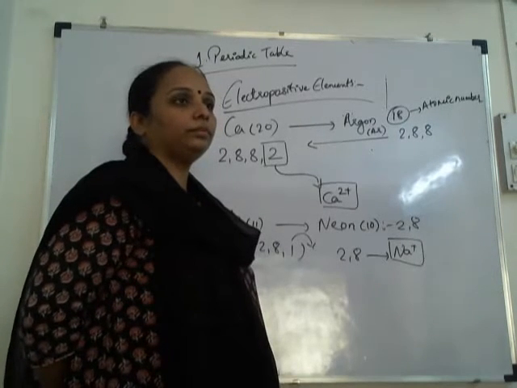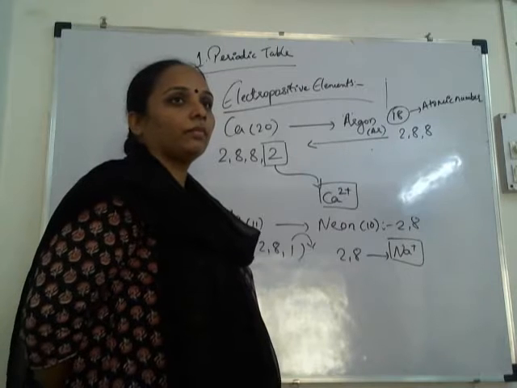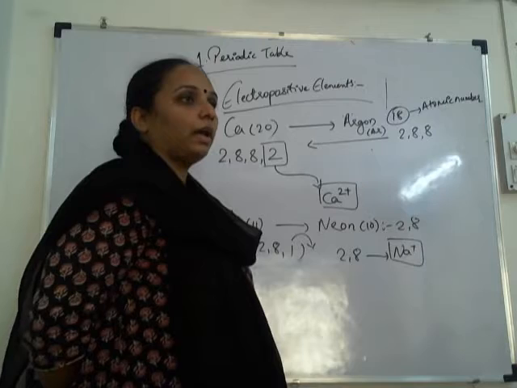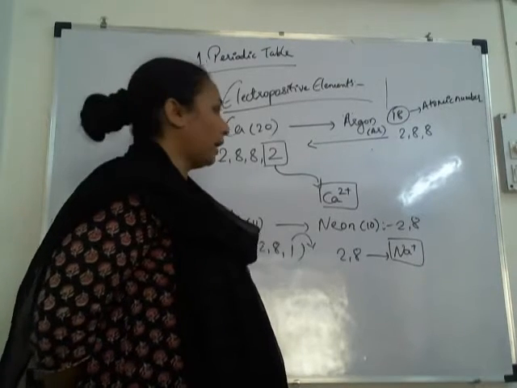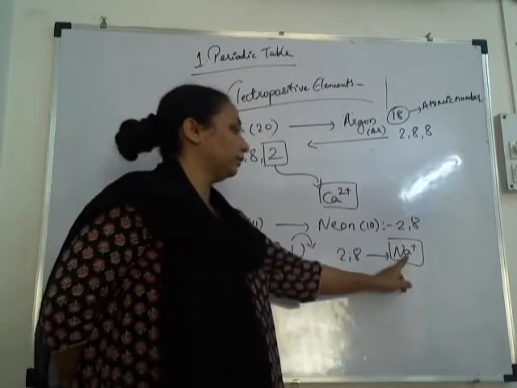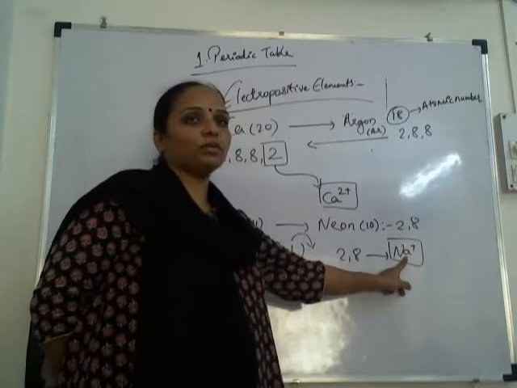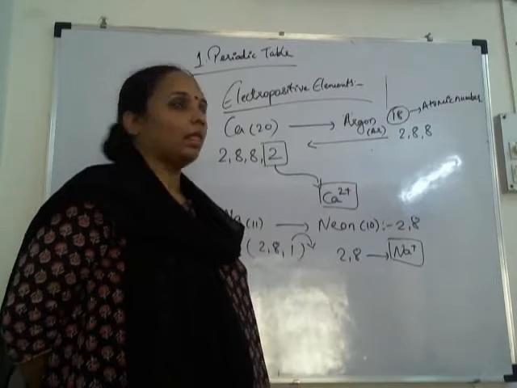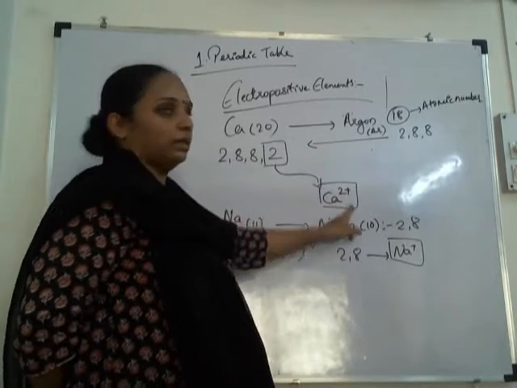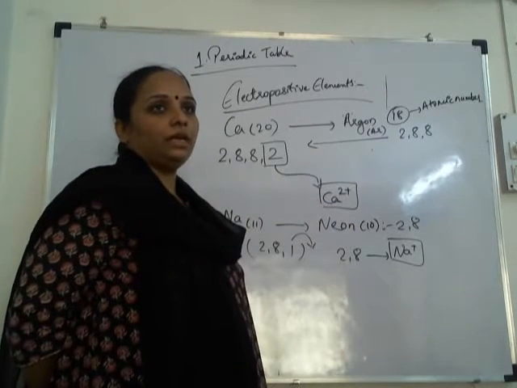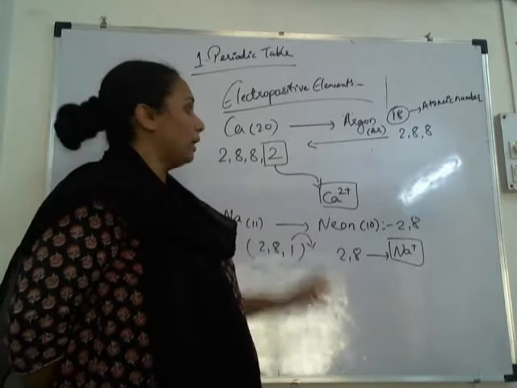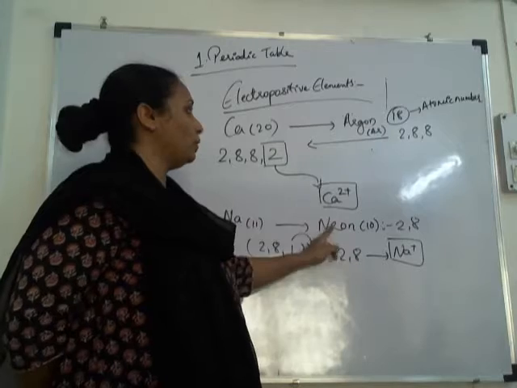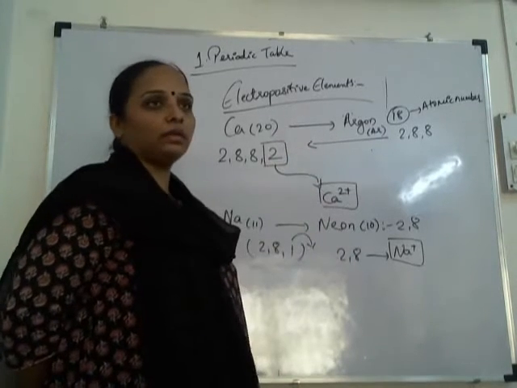Example: monopositive, in bracket write Na+, because only a single positive charge is there, comma, dipositive, Ca2+. Okay, write these examples. Sodium according to neon, calcium according to argon.